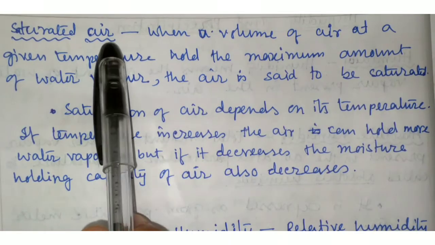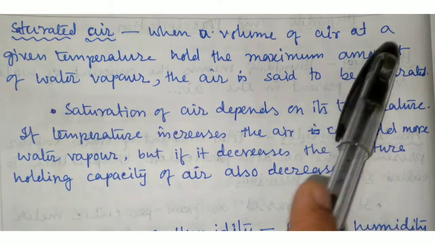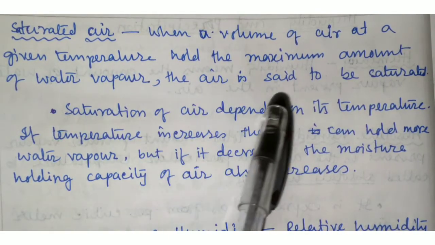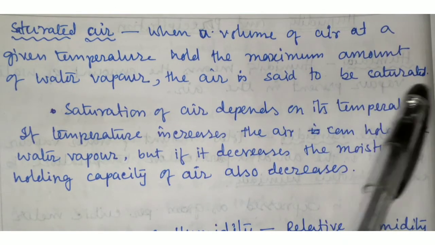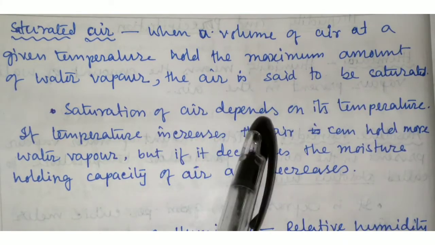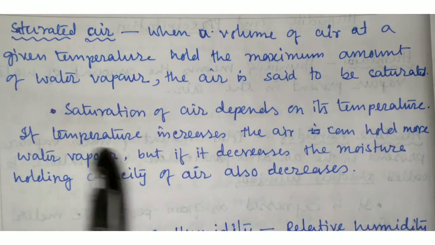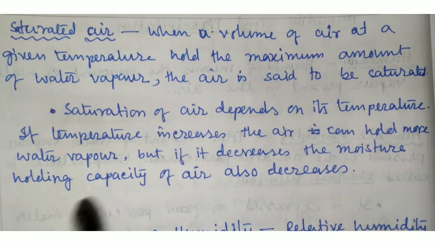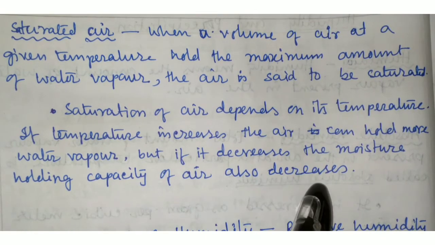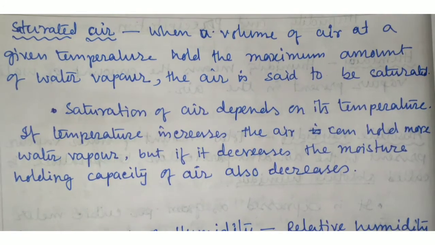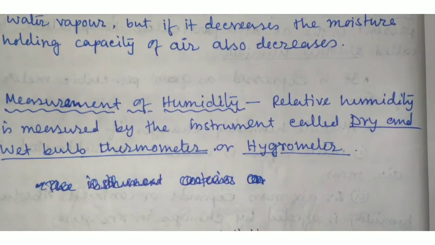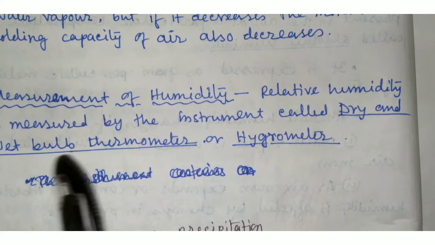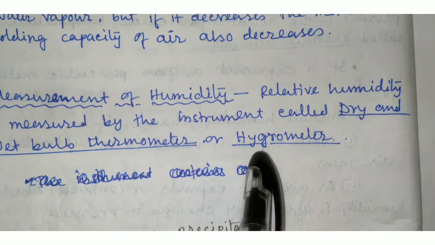Now saturated air. When a volume of air at a given temperature holds the maximum amount of water vapor, the air is said to be saturated. Saturation of air depends on its temperature. If temperature increases, the air can hold more water vapor, but if it decreases, the moisture holding capacity of air also decreases. Measurement of humidity: relative humidity is measured by the instrument called dry and wet bulb thermometer or hygrometer.